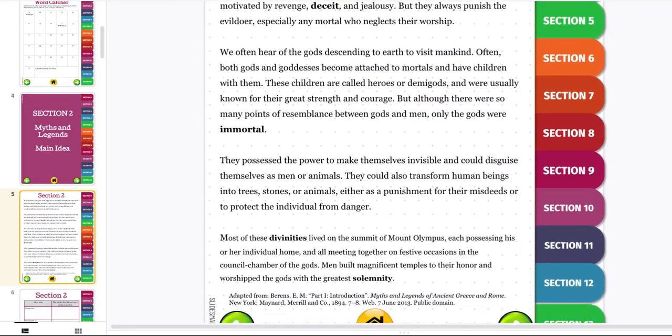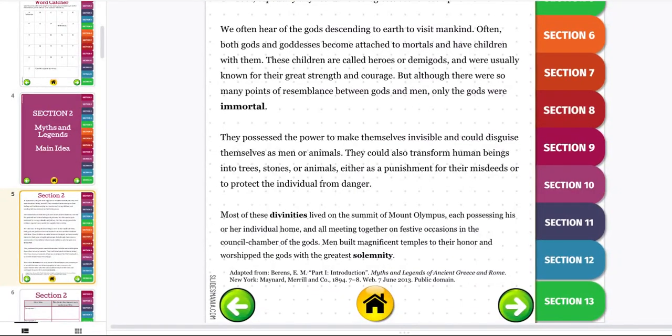They possessed the power to make themselves invisible and could disguise themselves as men or animals. They could also transform human beings into trees, stones, or animals, either as punishment for their misdeeds or to protect the individual from danger. Most of these divinities lived on the summit of Mount Olympus, each possessing his or her individual home and all meeting together on festive occasions in the council chamber of the gods. Men built magnificent temples to honor and worship the gods with the greatest solemnity.